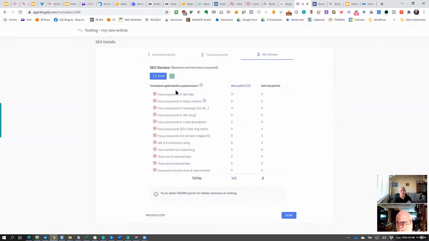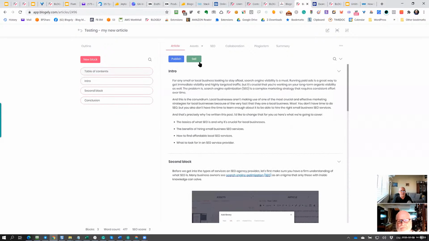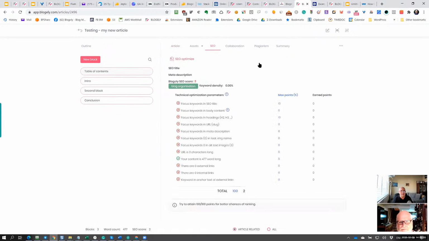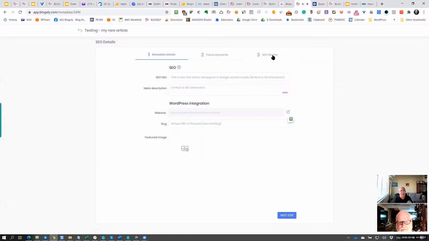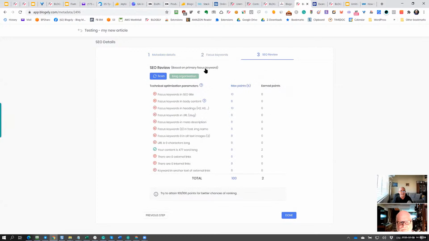Your job in the next phase is to scan it for SEO. So right now, if I go to SEO and SEO Optimize, in the last third tab you can see all the technical parameters that are needed. We have a special video for optimization. You can optimize any article in a matter of 4-5 minutes. You can focus on the SEO title and the body content. Just go step by step.